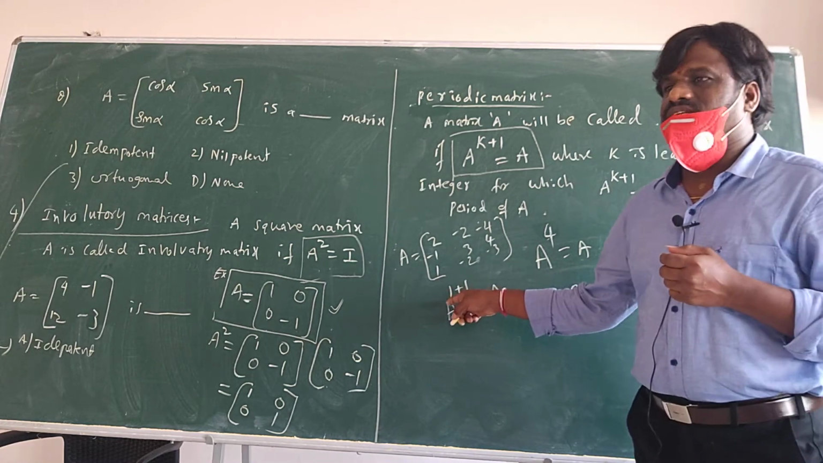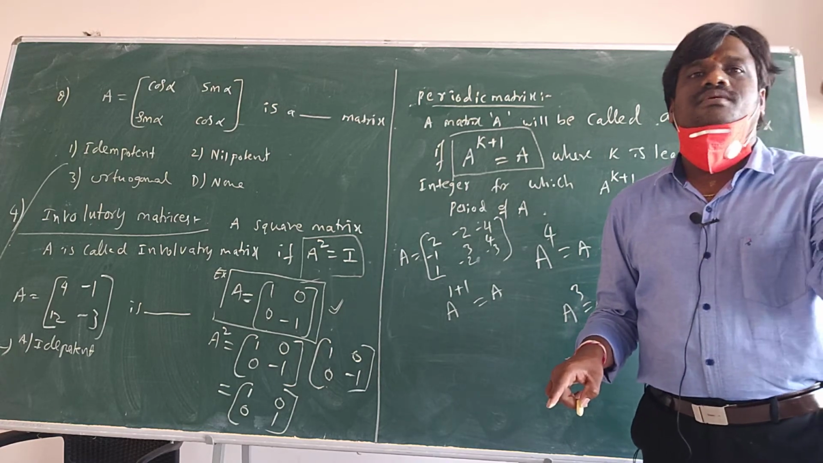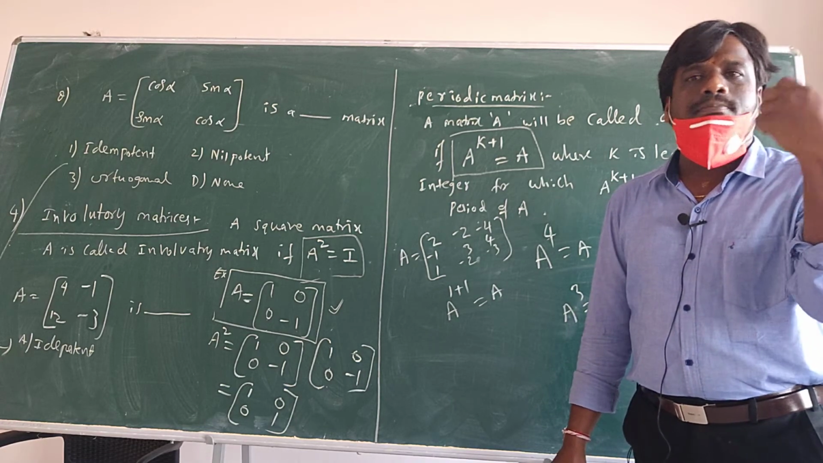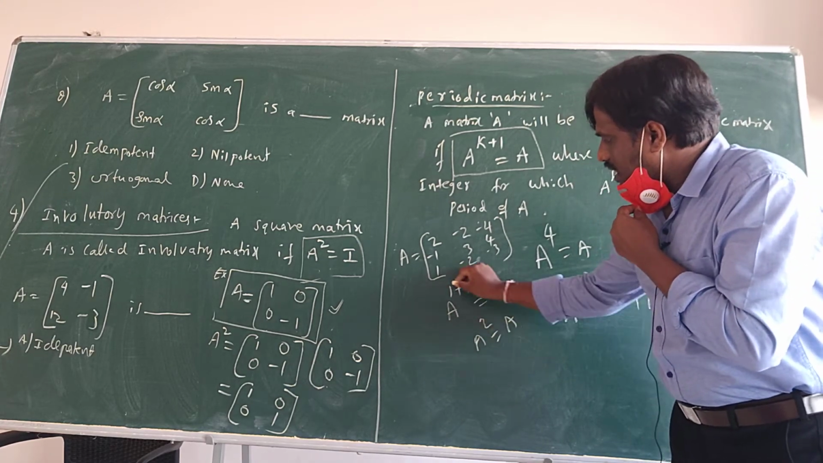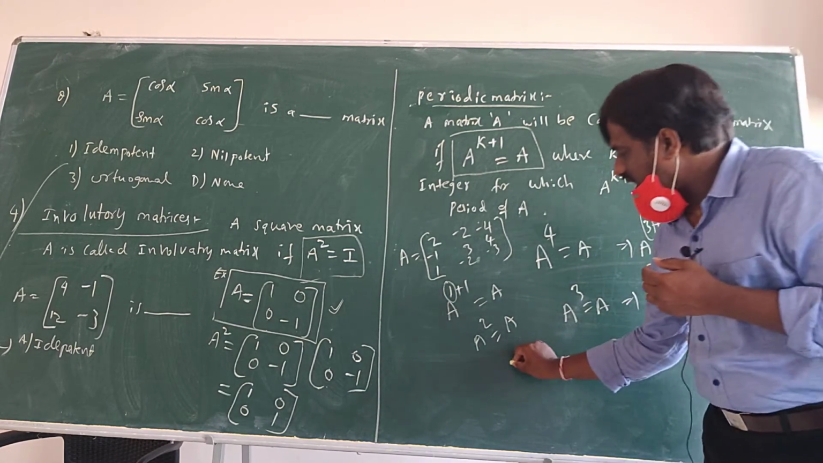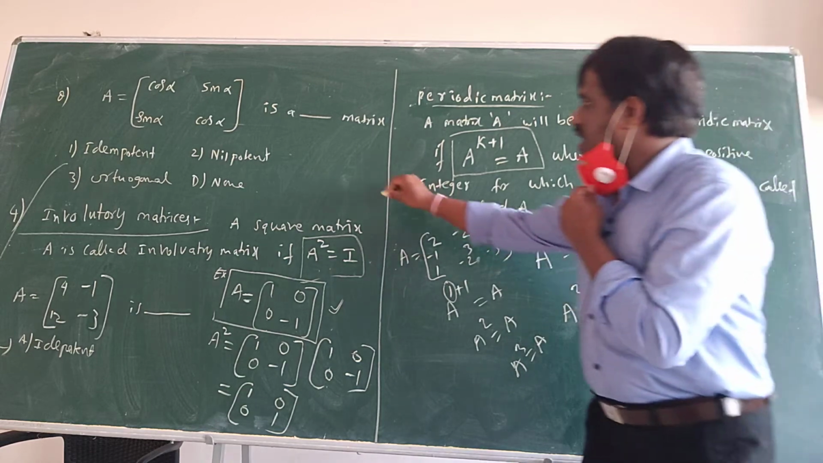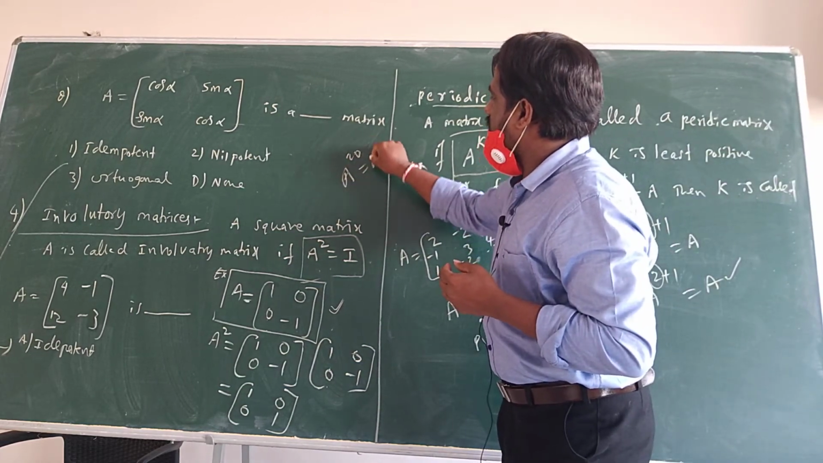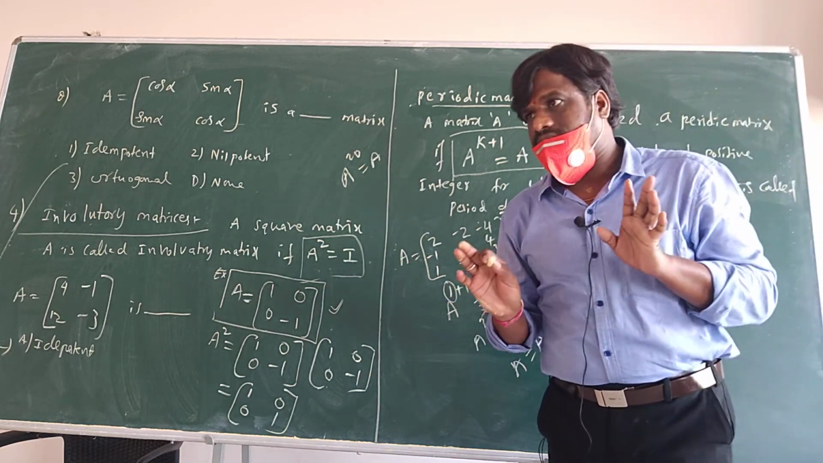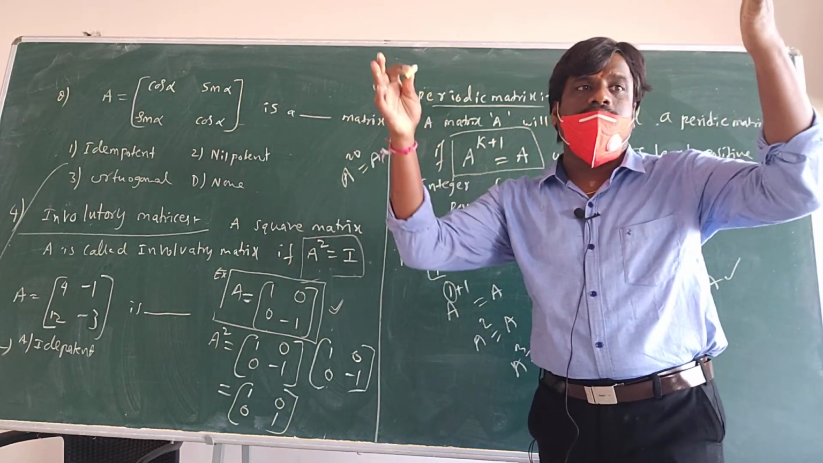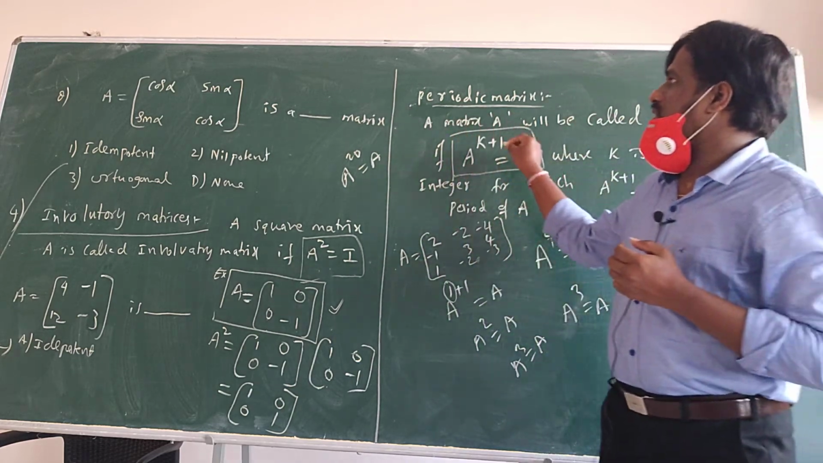So what is the period of this matrix? 1 is the period. Suppose anybody asks you what is the period of the matrix, to identify the period we use this. A square I got A, so the period of the matrix is 1. If A cube is equal to A, then the period of the matrix is 2. If A power 20 is equal to A, then 19 is the period. Some such matrices will be there. After a number of times multiplying, it will get its own matrix. So that decides the period of the matrix.